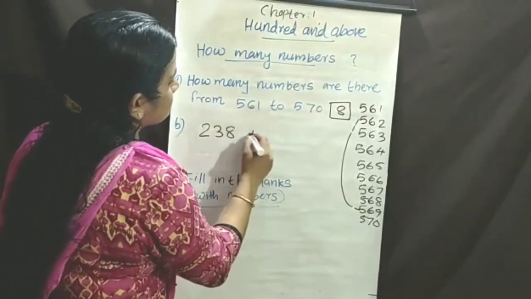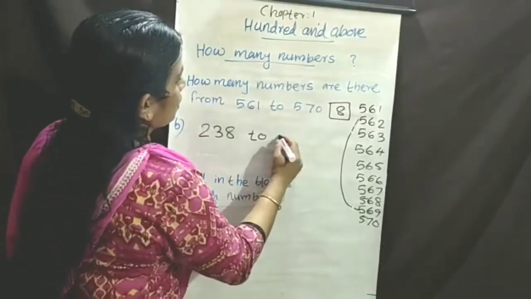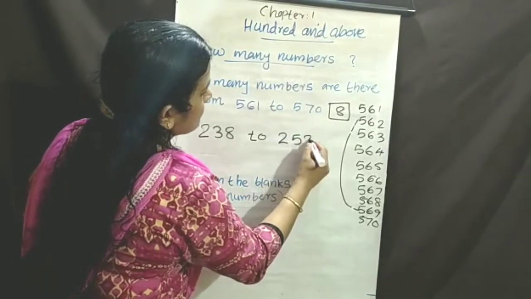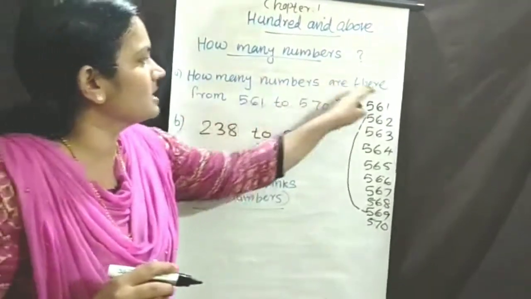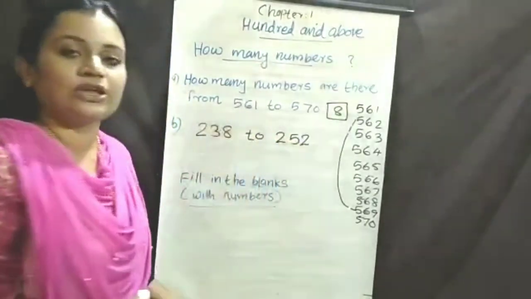The next one, 238 to 252. Then how many numbers are there from 238 to 252?